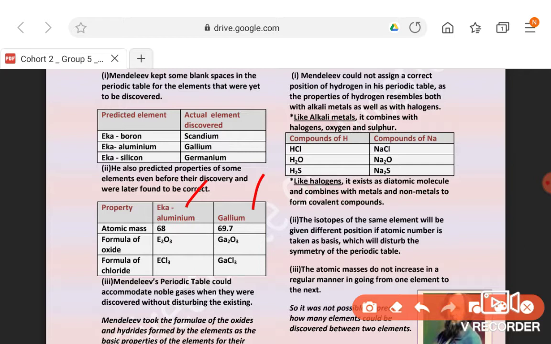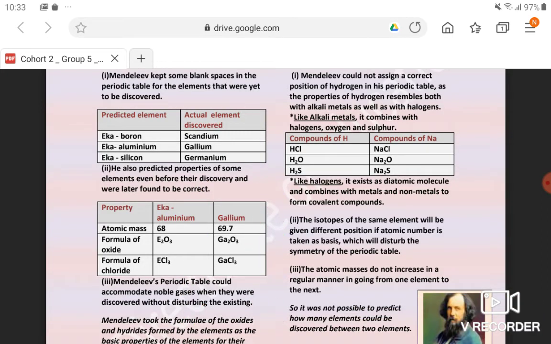He predicted that the atomic mass would be 68, and it was actually around 69.7, so approximately almost the same. The formula he gave, E2O3, was on the basis of aluminium, which was above it. And when the element was discovered, it was actually similar. He also gave the formula for the chloride of Eka-aluminium, that is gallium. Now we know that its chloride is GaCl3.